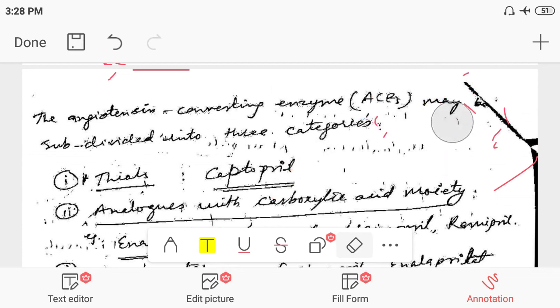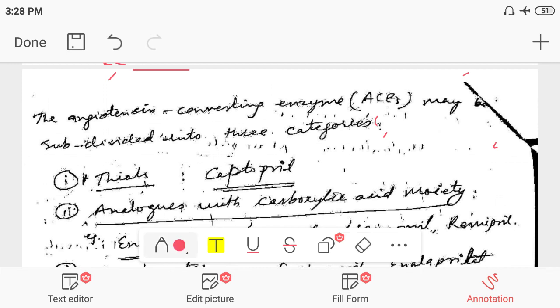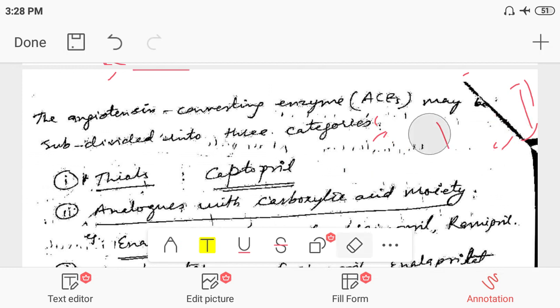ACE inhibitors inhibit the ACE, and blood pressure will not be increased because angiotensin first will not be converted into angiotensin second, and angiotensin second is responsible for elevating the blood pressure. So that we have discussed in detail.